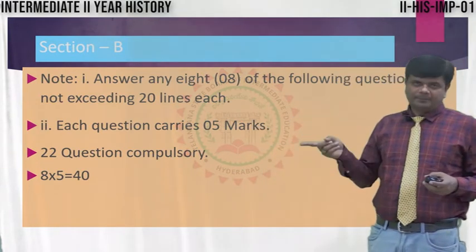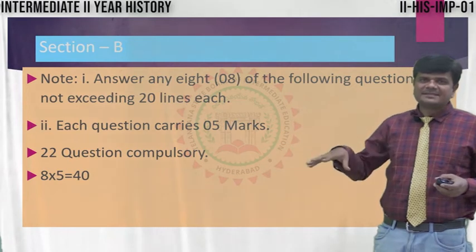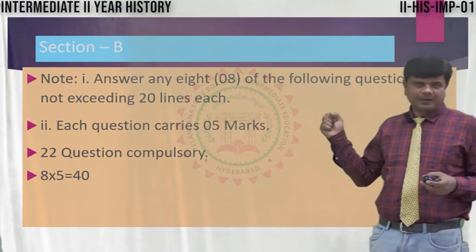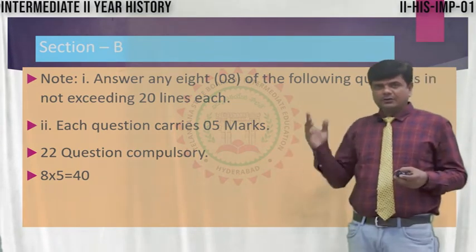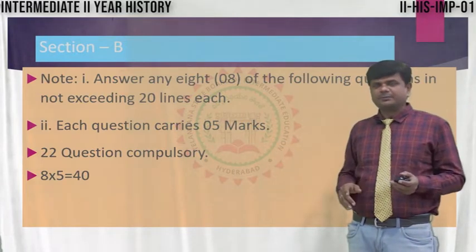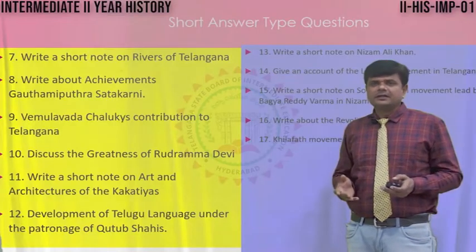One is the map. So locate the places given in the question paper in the given map. From the map also you get 5 marks. So total 40 marks from section B. Now you see the questions.